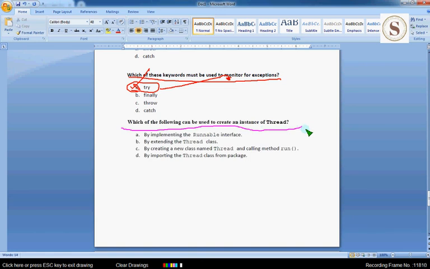Guys, here we have found two correct options for this question. One is implementing runnable interface. By implementing runnable interface, we can create an instance of thread, and also by extending the thread class. So two answers are correct and these are wrong answers.